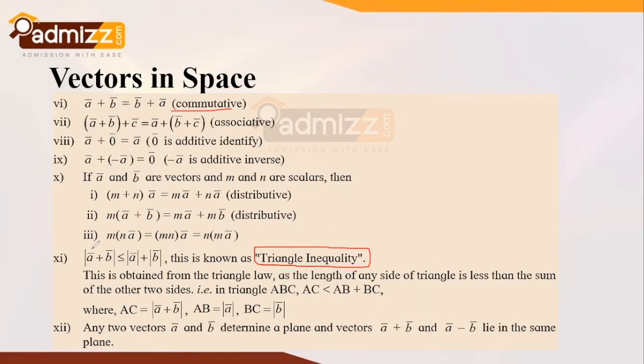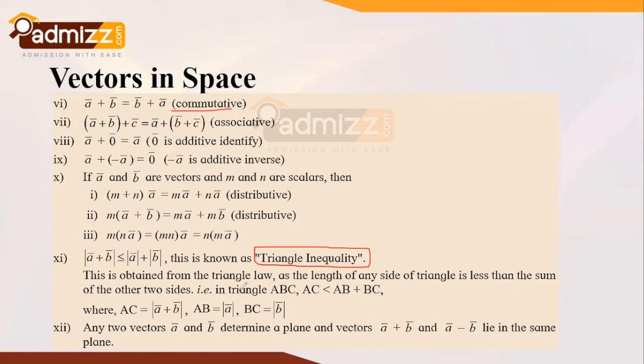So you need to take very good note of this identity, which is also known as the triangular inequality, and it is obtained from the triangle law, as the length of any side of a triangle is less than the sum of the other two sides. This we already know from the geometry perspective. So in triangle ABC, line segment AC is less than the sum of the other two line segments, wherein AC represents the modulus of a bar plus b bar, AB represents the modulus of a bar, and BC represents the modulus of b bar.